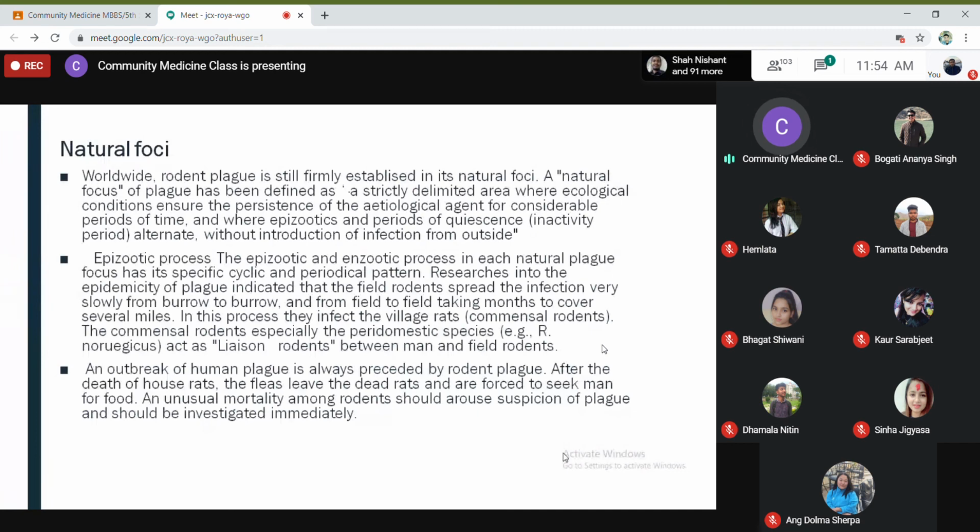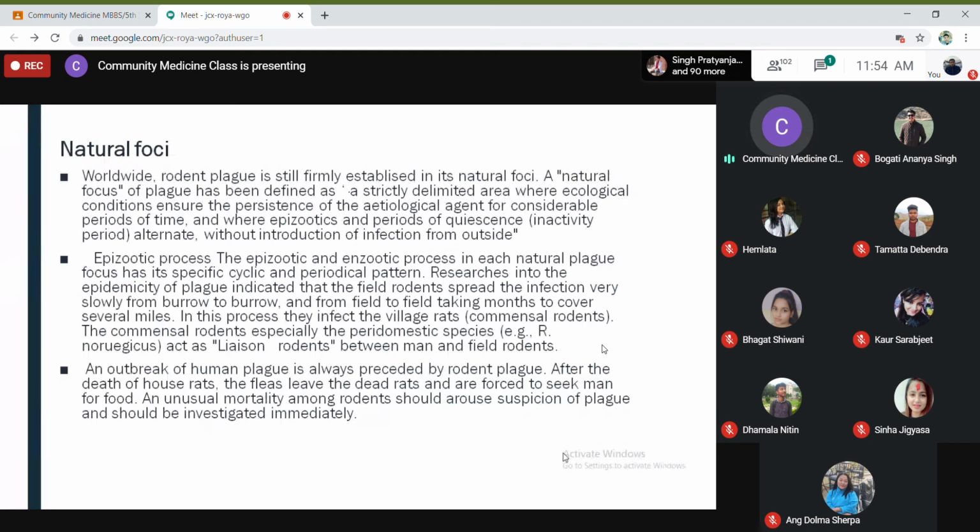It's a limited area where ecological conditions, temperature and humidity, are favorable for the growth of the vectors, the rodents, and the bacilli. It occurs as epizootics and outbreaks in certain periods, and then for a certain period it remains dormant, and these phases alternate, unaffected by human activities, but still there in the world, outside human dwellings.